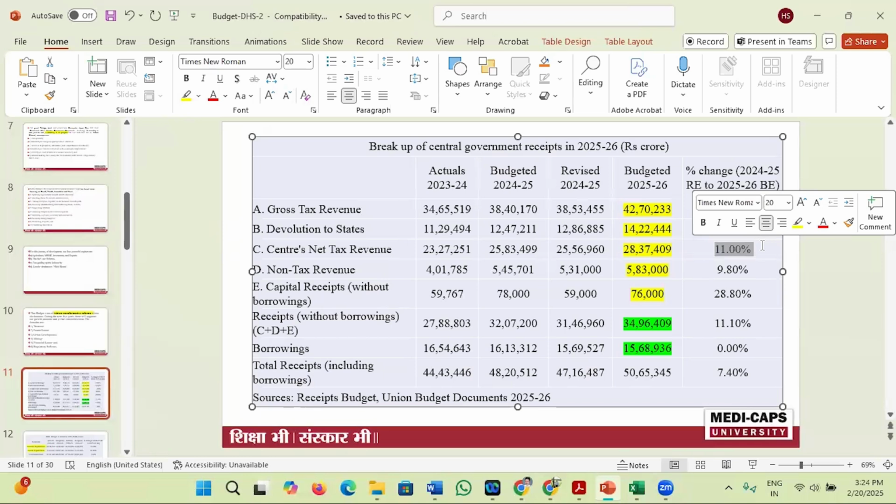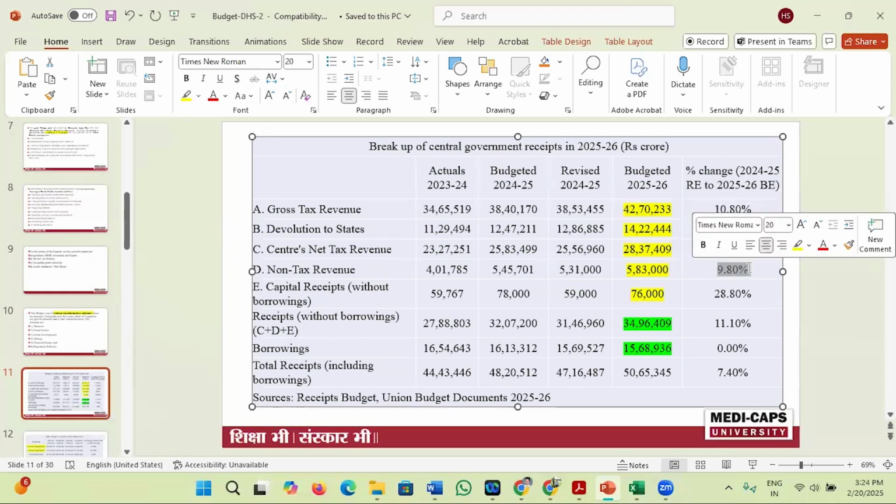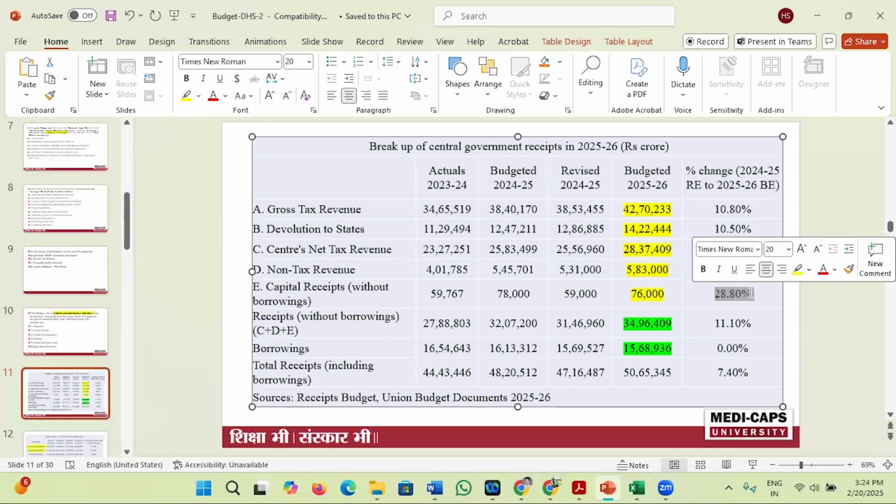Now the non-tax revenue is 5 lakh 83,000 crore rupees. Again, it is increased by 9.80% as per the previous estimates. The capital receipts, that is without borrowings, are 76,000 crore rupees. That is 28%. It is a good sign. It is without borrowing. It means that the public sector units which are in loss, the government reduces its share in such companies.